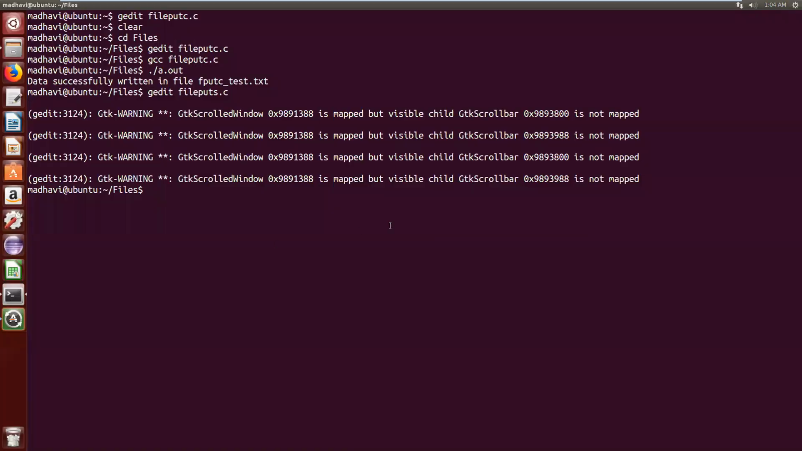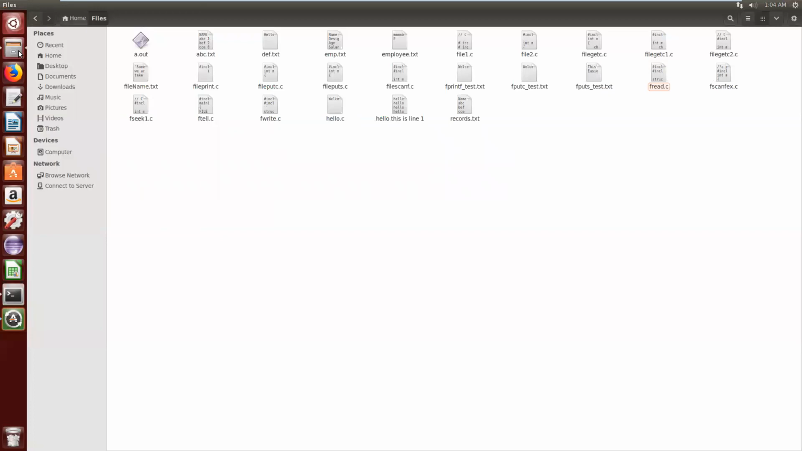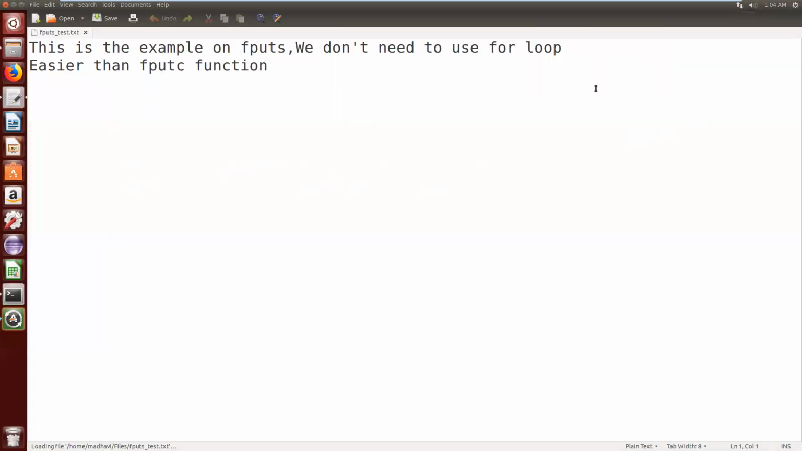So I am compiling the program. First I am compiling, gcc file puts.c, no errors, ./a.out. Data successfully written in file puts_test.txt. Let me show you whether it is created or not. Previously it was not there, now it was created. Just open that file. Here those three lines were written in this file.